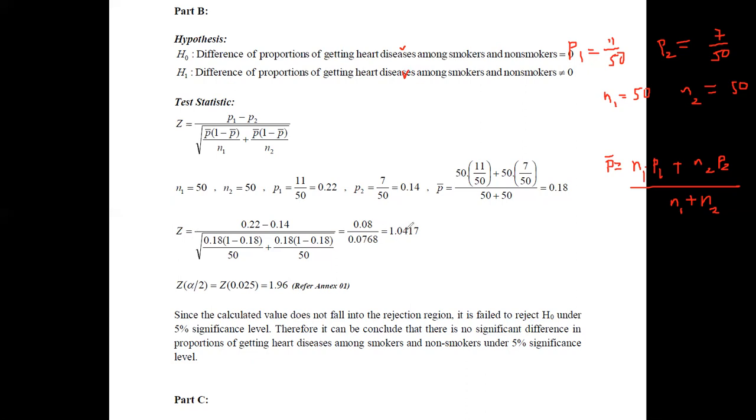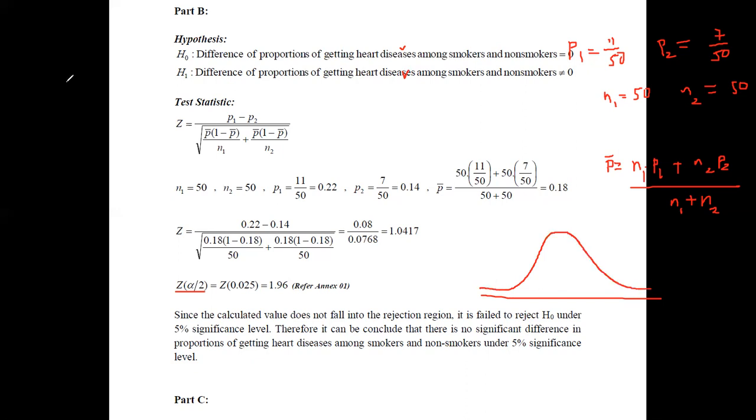To identify the critical value, you can use the Z table, or the standard normal distribution. Once you refer to the standard normal distribution, you will get this as Z alpha divided by 2. This is the region that we are considering. It is because we are getting the normal distribution, which is a bell-shaped, symmetric distribution.